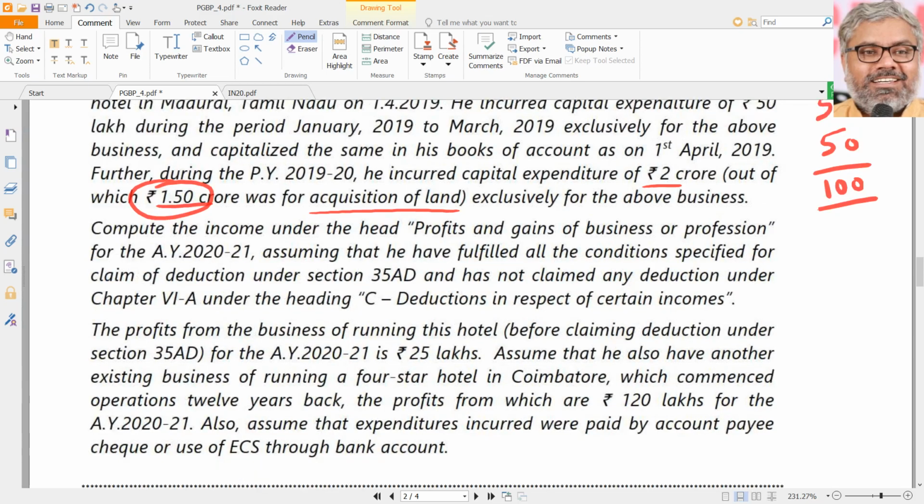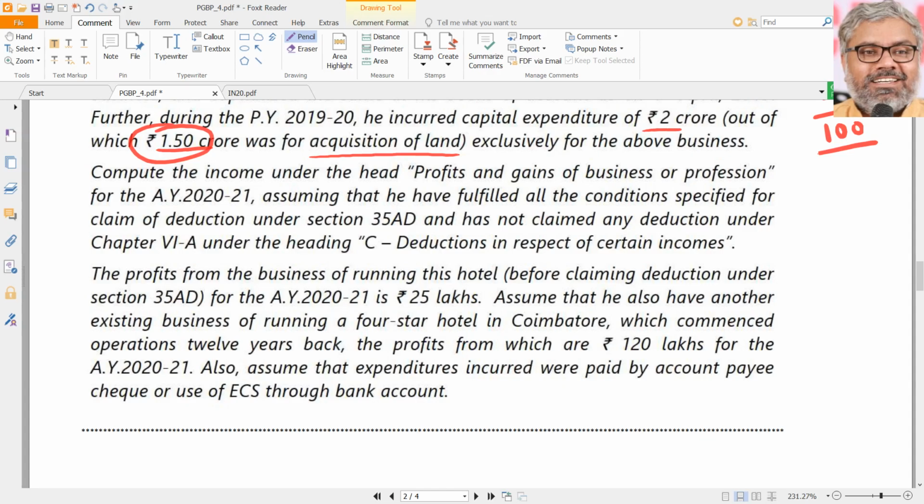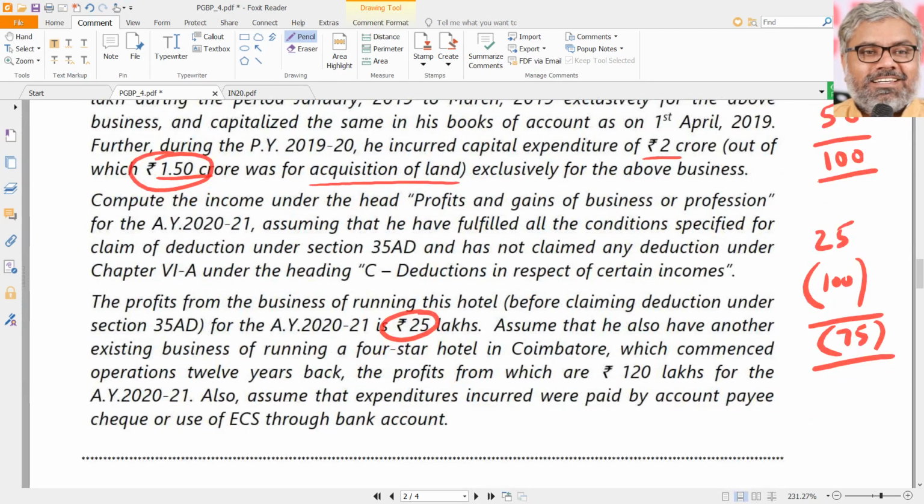Compute the income under the head PGBP for the assessment year 2021, assuming he has fulfilled all conditions. Then, the third paragraph says the profits from business of running this hotel before claiming deduction under 35AD was 25 lakhs. So that is a profit. So profit is there 25 lakhs, simple logic. And deduction is there 100. How much is loss? That is 75 lakhs loss from this particular hotel, that is 3-star hotel at Madurai.